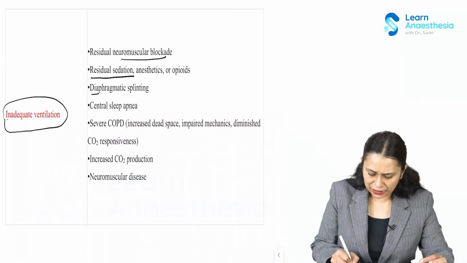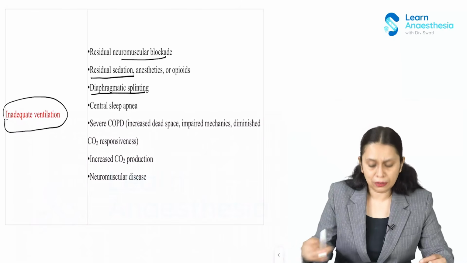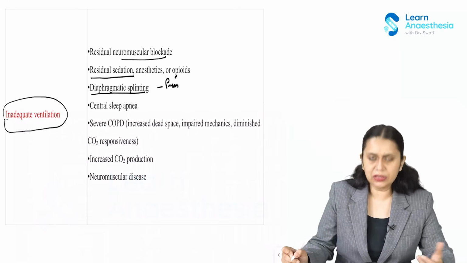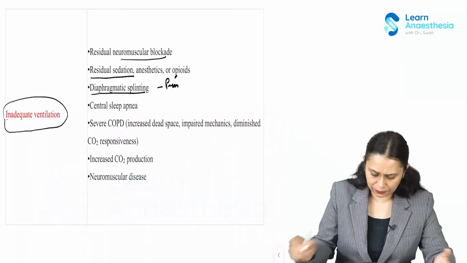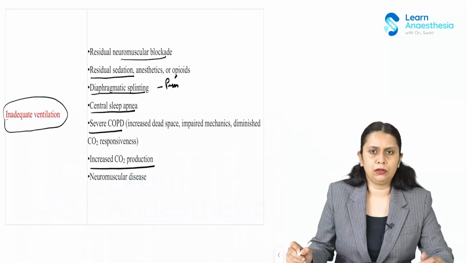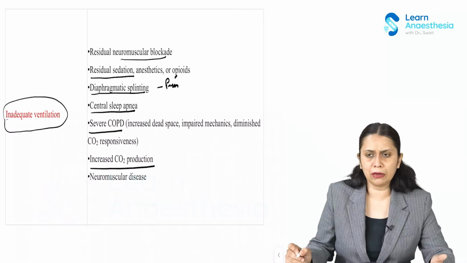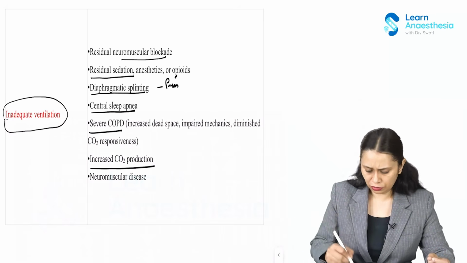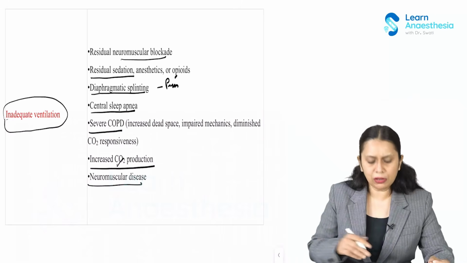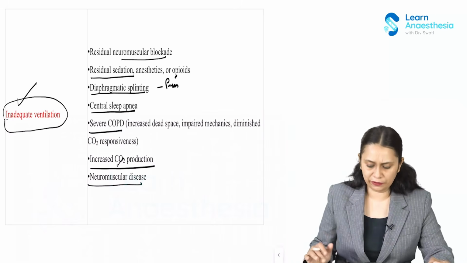So diaphragmatic splinting because of pain, if we have not given very good analgesia, there is a possibility that diaphragmatic splinting is happening. Then central sleep apnea, severe COPD, and increased CO2 production because of, let's say, fever, post-op shivering, so increased CO2 production because of hypermetabolism, neuromuscular disease, all this would cause inadequate ventilation.